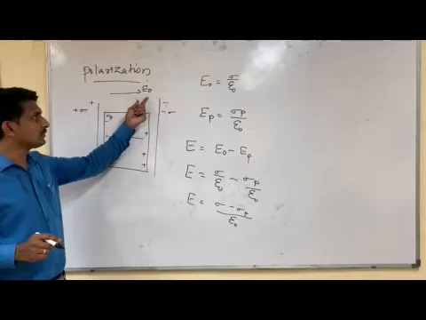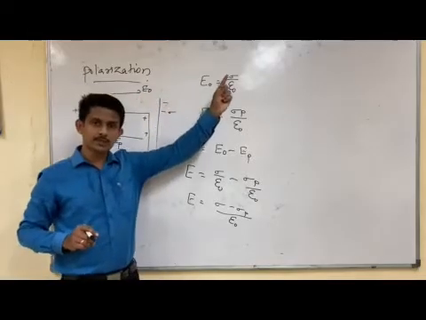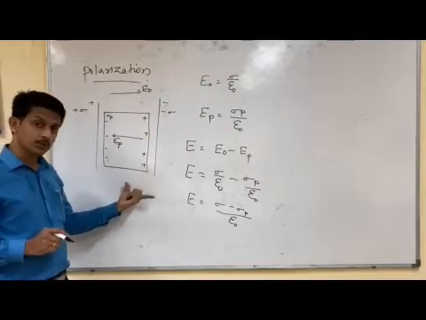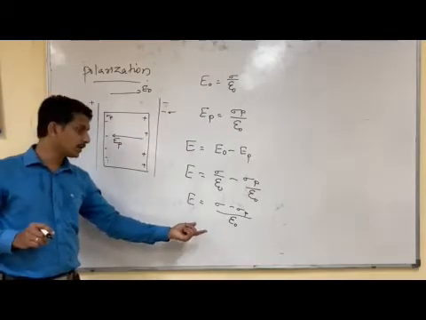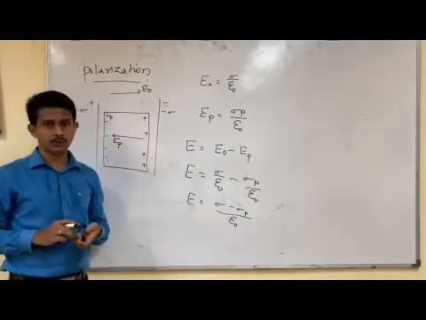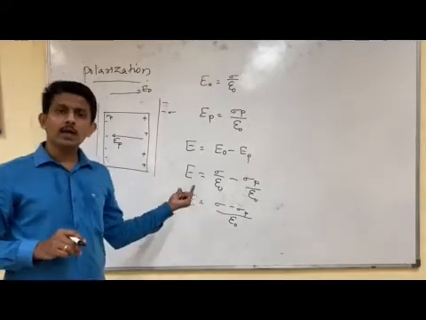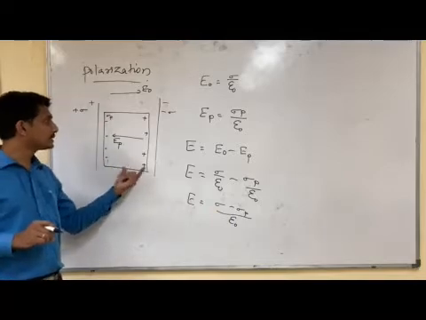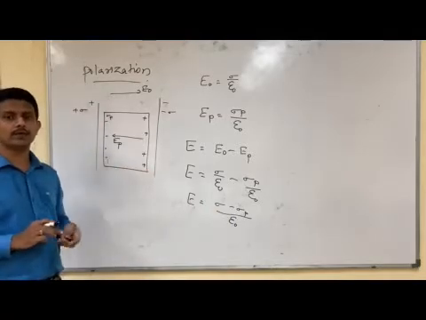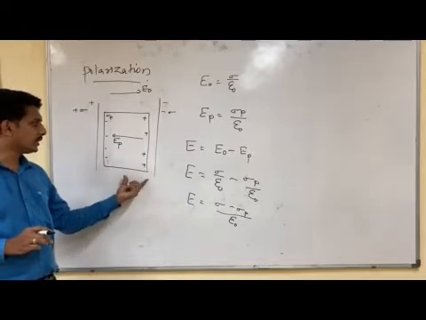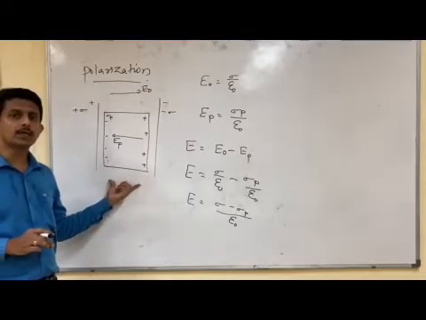So our actual electric field E0 is equal to sigma by epsilon 0. After inserting a dielectric slab between the two plates, our electric field becomes (sigma minus sigma p) by epsilon 0. That means when a dielectric is introduced between the two plates, the electric field between the plates will decrease.